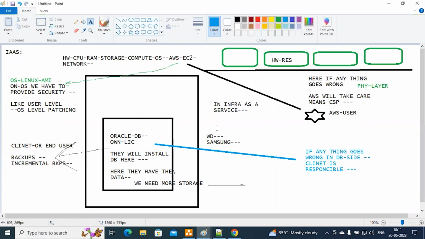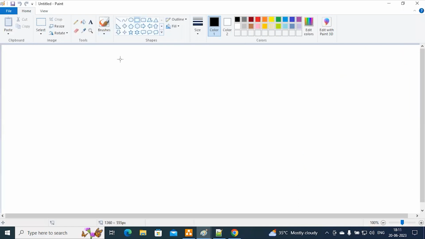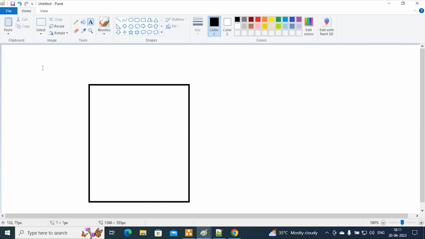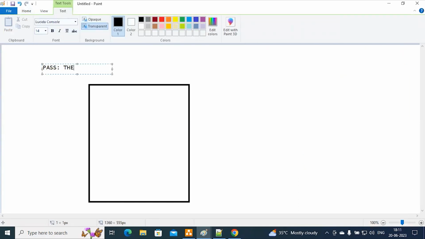Then we have platform as a service. For example, in platform as a service, they will provide a platform like RDS, Relational Database Service. And one more service we have, that is Elastic Beanstalk.